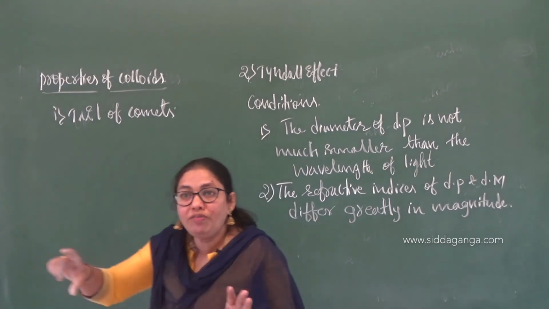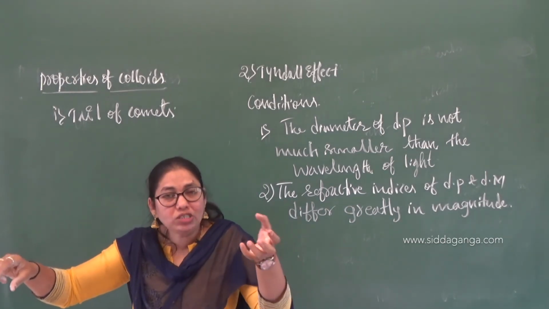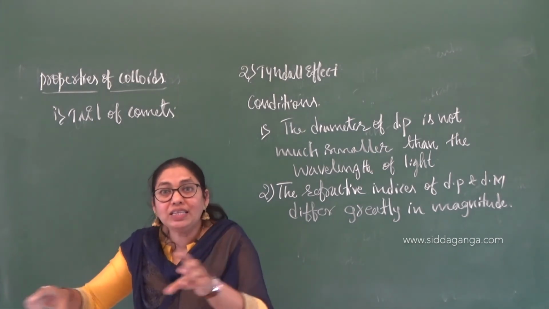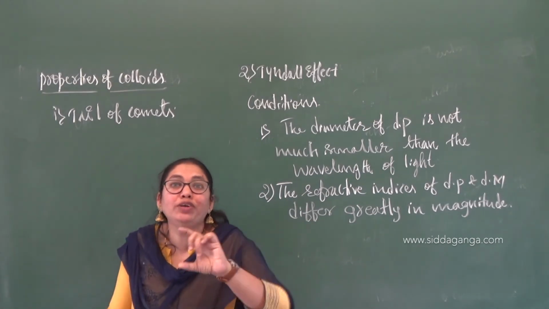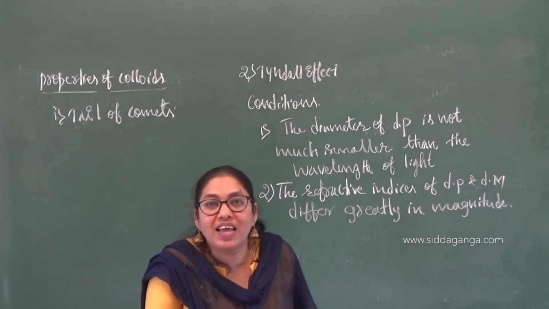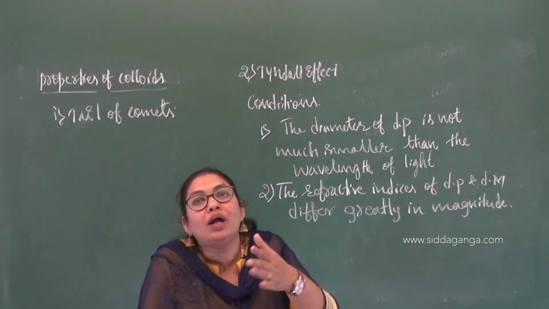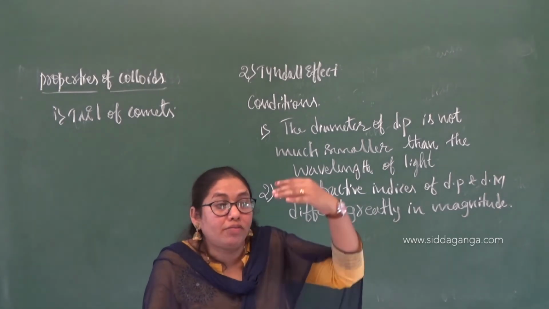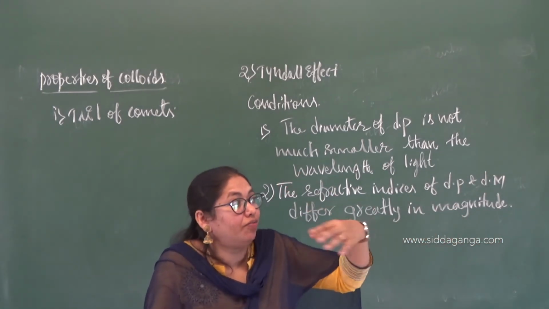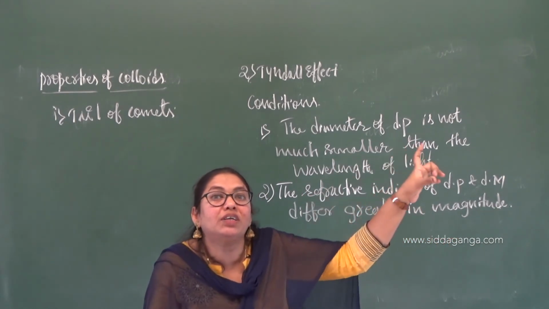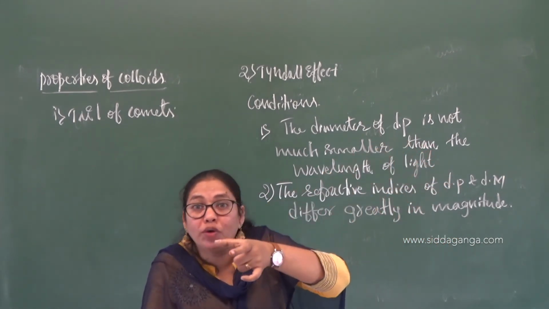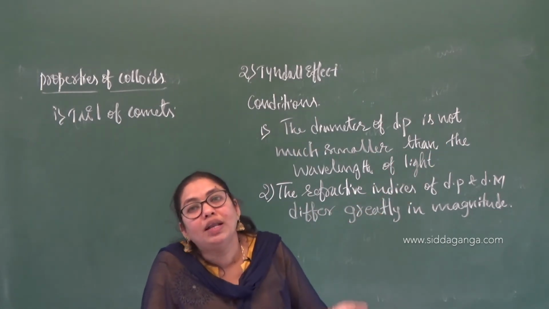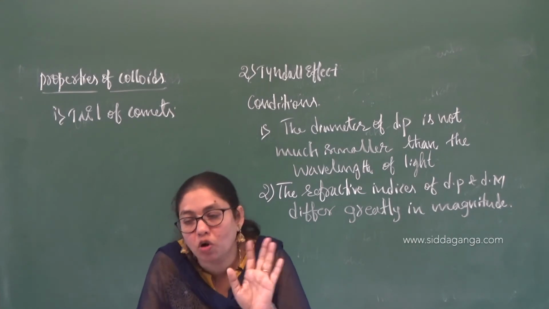So the comet is moving from one place to another place. It leaves some particles because it is a celestial object. Those particles will scatter the light. That's why you are going to see the path of that comet. If scattering has not happened, you are not going to see whether the comet has passed or not. So even after a long duration of time, you can see the path of that comet. That is like a broom. You can see that broom. That is mainly because of the scattering of light by the particles of the comet.